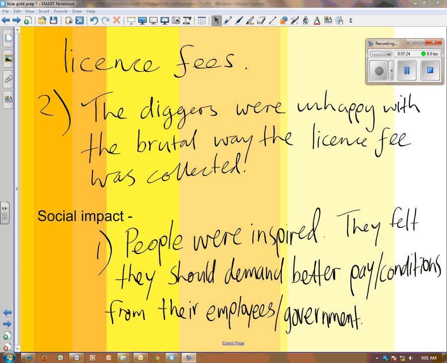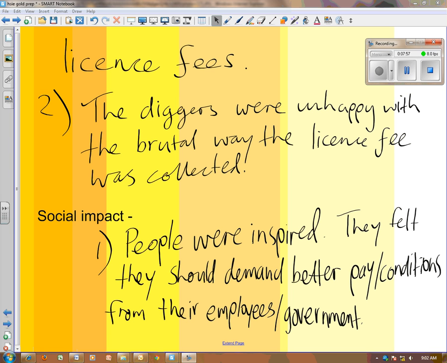Another reason they built the Eureka Stockade was that the diggers were generally very unhappy with the brutal way in which the license fee was collected. Sometimes diggers hadn't paid the license fee, and the troopers, the Joes, would ride around on horses and chase the diggers who hadn't paid, hunt them down and beat them and force them to give up money. It was very rough, it was very brutal, and the diggers were very unhappy with that.